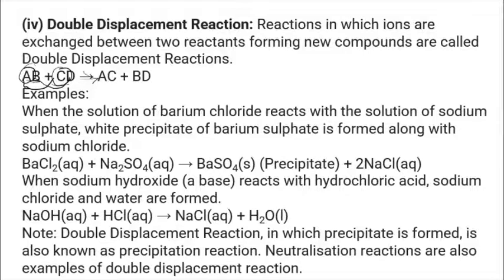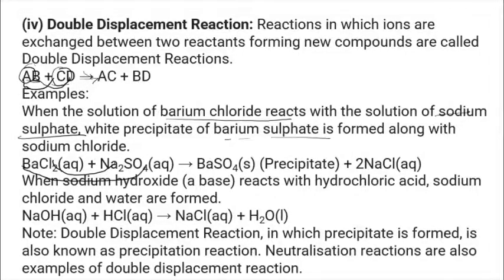I can give you an example like barium chloride reacting with a solution of sodium sulfate. A white precipitate will form. Precipitate means it is nothing but like a coarse powder. So barium sulfate is formed along with sodium chloride. Here you can see that the barium combines with the sulfate, and sodium combines with the chlorine. You can easily find out with the help of the chemical equation how the exchange of ions is happening between the reactants.